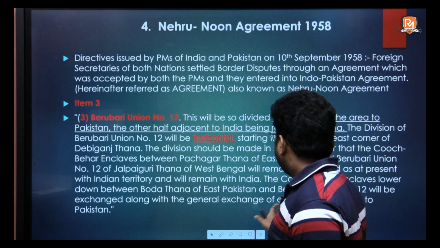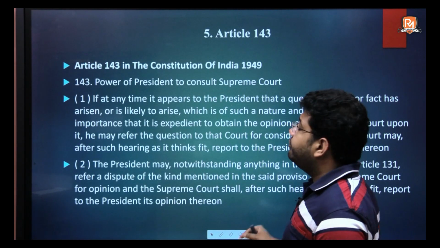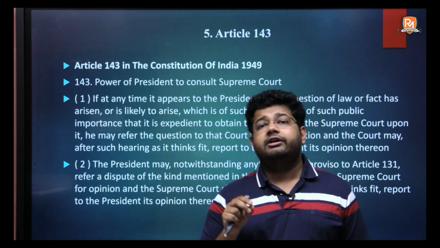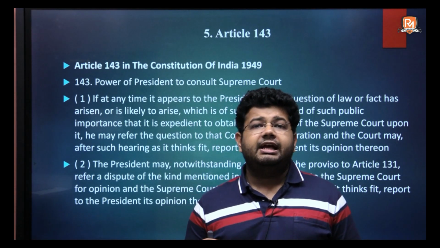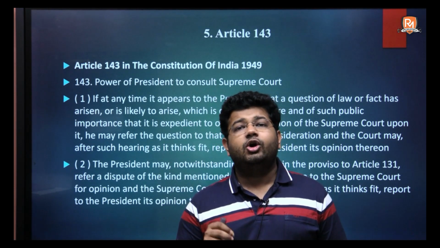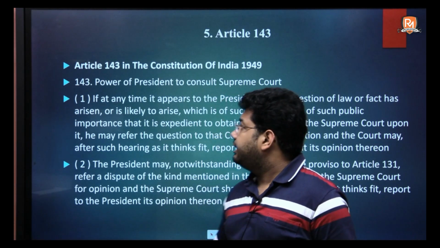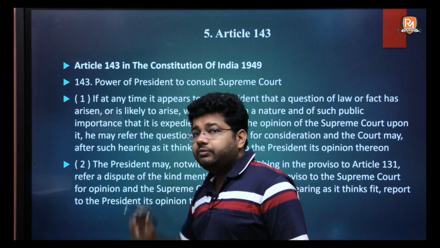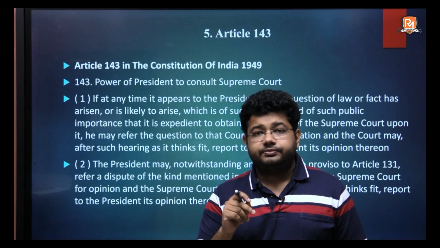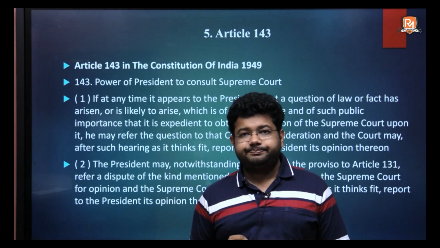So, under Article 143 of the Constitution, the President can make a reference to the Supreme Court and seek the advice of Supreme Court on certain legal or factual issues. So, under Article 143(1), the President referred this agreement to the Supreme Court for its opinion.